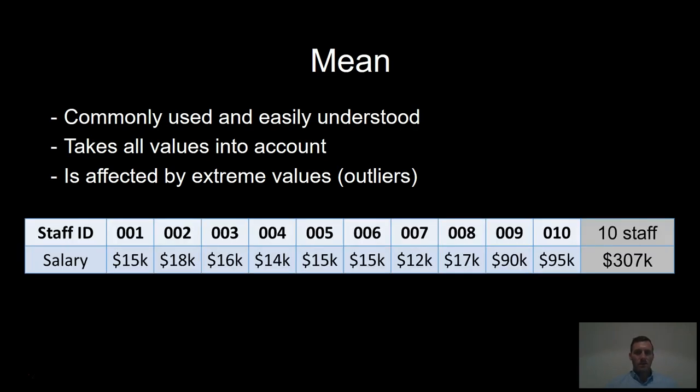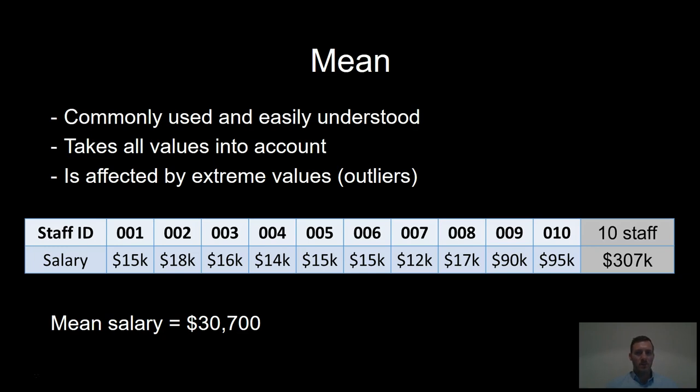Here we have a list of salaries of 10 staff who work in a factory. Looking at the data, what do you think the typical salary for a worker in this factory might be? The mean salary for these 10 staff is $30,700. Inspecting the raw data suggests that the mean value might not be the best way to accurately reflect a typical salary of a worker in this factory.